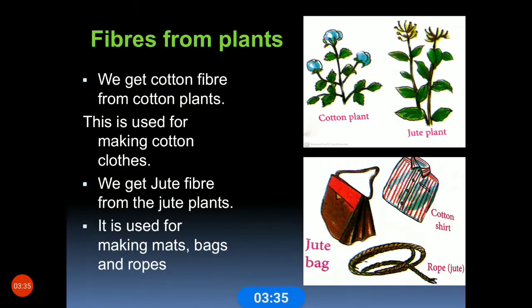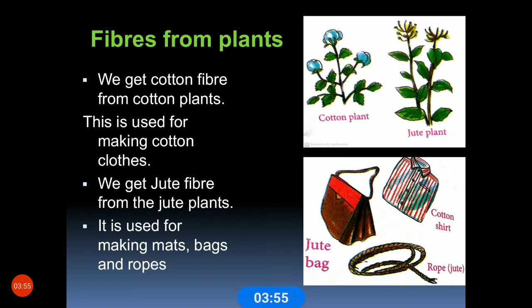Okay, children. Next, fibers from the plants. We get many fibers, and they are useful for manufacturing fabrics. We get cotton fibers from the cotton plants. This is used for making cotton cloths.